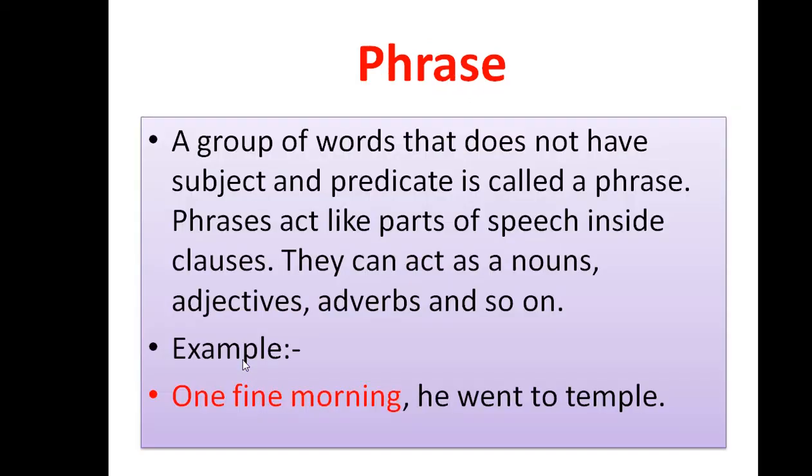Next is phrase. A group of words that does not have a subject and predicate is called a phrase. It's simply a group of words. It won't have a subject or a predicate. Phrases act like parts of speech inside clauses. They can act as nouns, adjectives, adverbs and so on. So a group of words will also sometimes act like a noun or adjective or adverb.